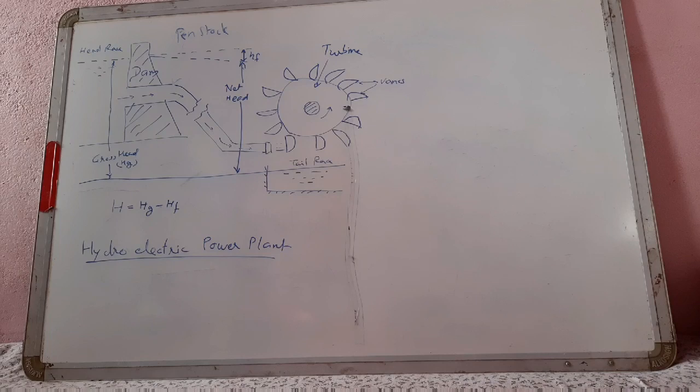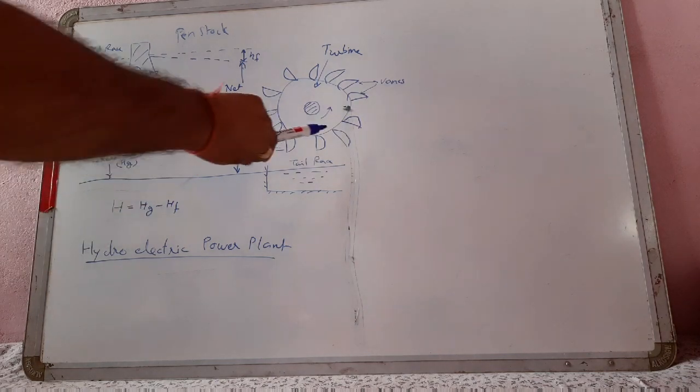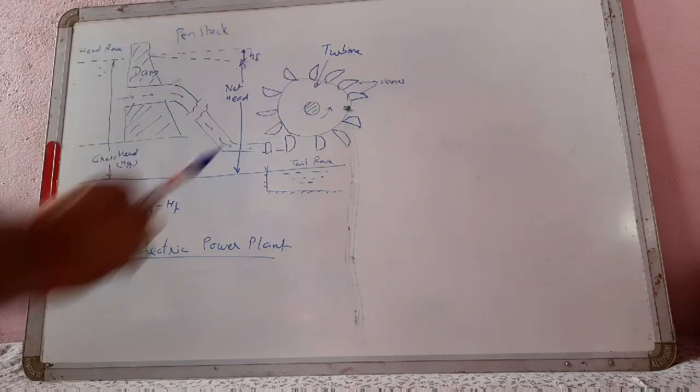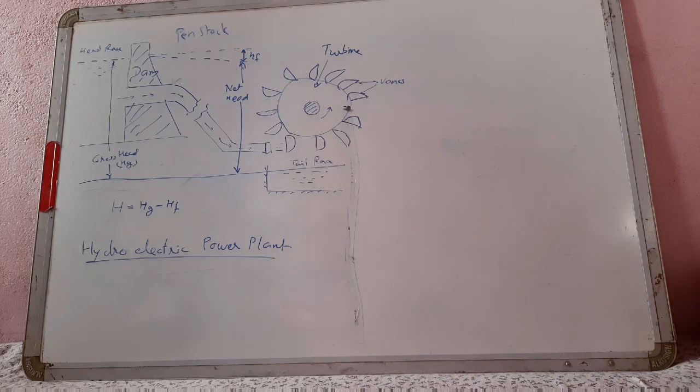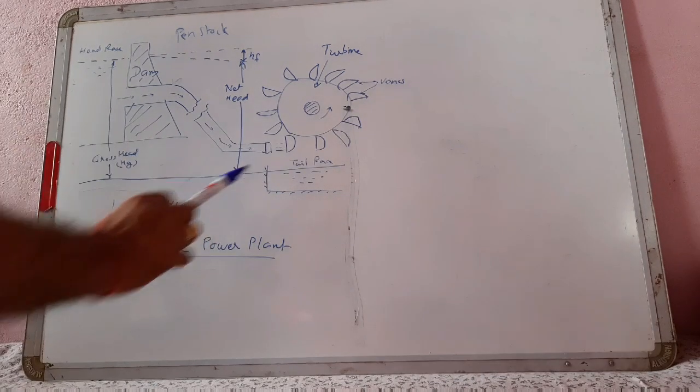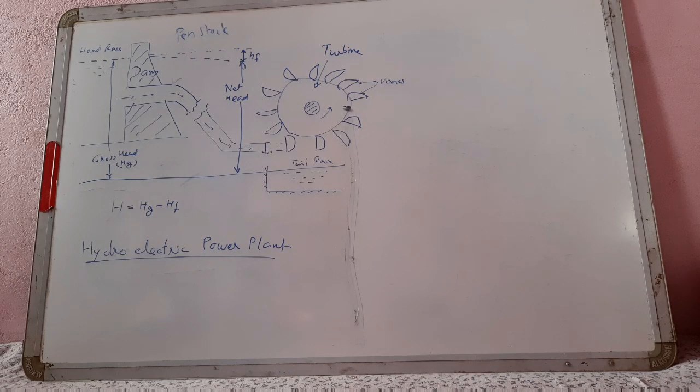These pipes are made of steel or reinforced concrete. Then the turbine has different types of vanes fitted on the wheel. The last is the tail race, which is a channel which carries water away from the turbine. After the water has worked on the turbine, the surface of water in the tail race channel is known as the tail race.